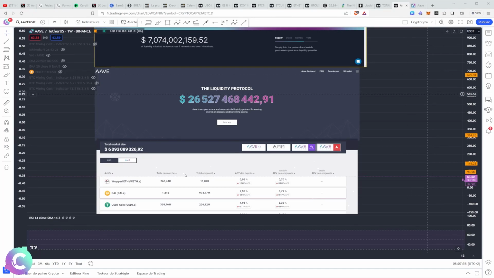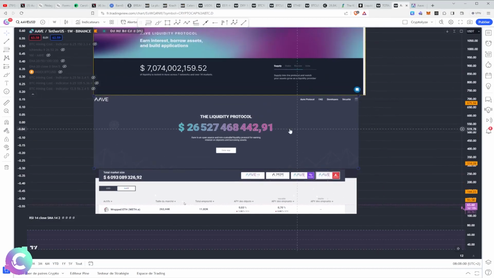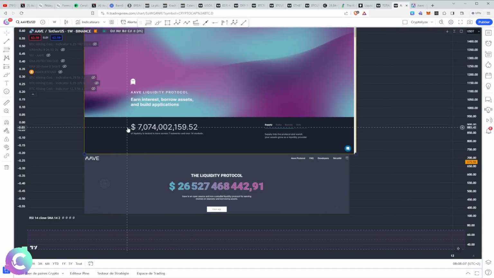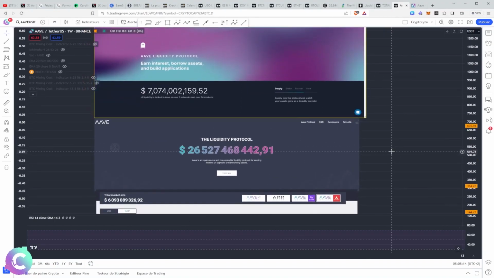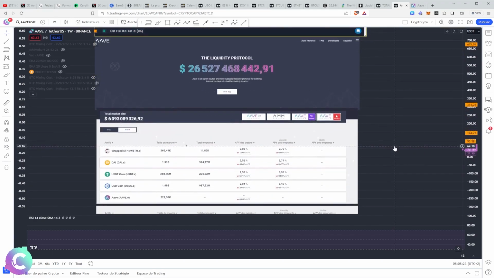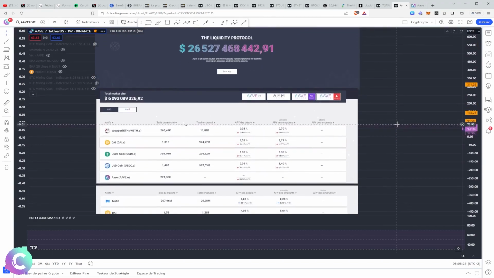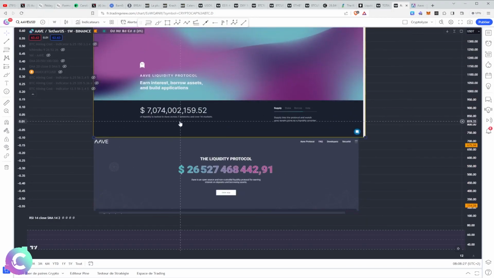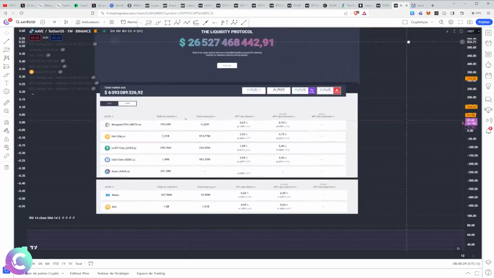What is interesting to see is in terms of the screens. I had the old screen, which had already blocked $26 billion at the level of AAVE. We see that it has drastically decreased, since this dates from about a year ago, and here we are at 7 billion. So we see that the TVL, the total value locked, therefore the total amount which is blocked in the protocol, has decreased drastically, but that is the general state of the bear market and the period of lethargy that we are having. Nevertheless, it is a protocol which covers a lot of blockchains. More than 7, I believe, if I am not talking nonsense.